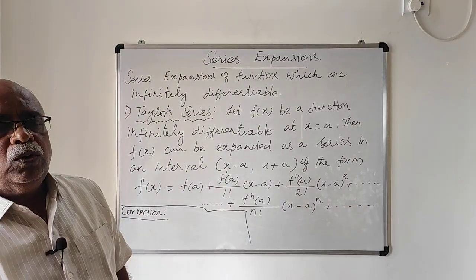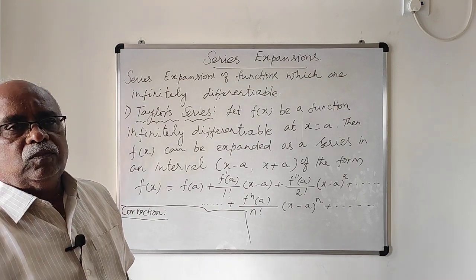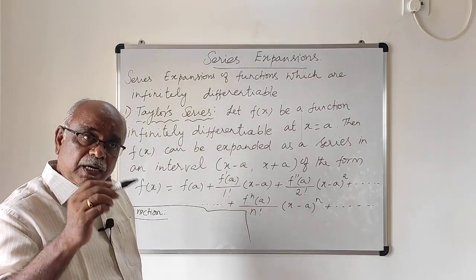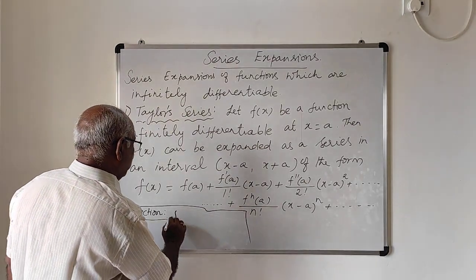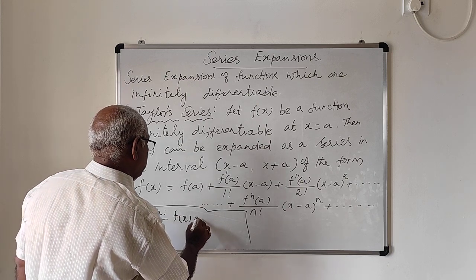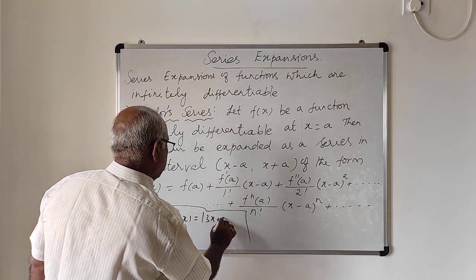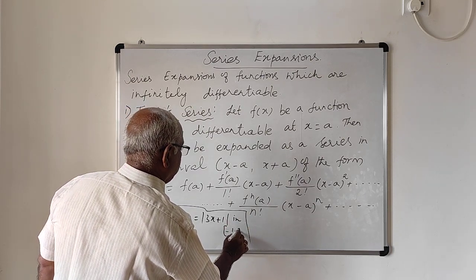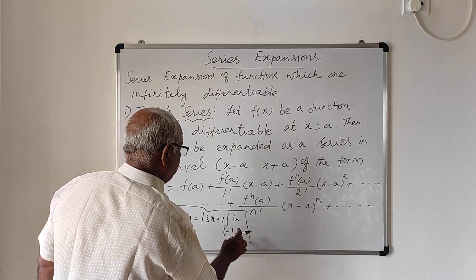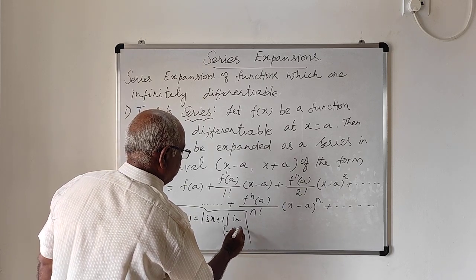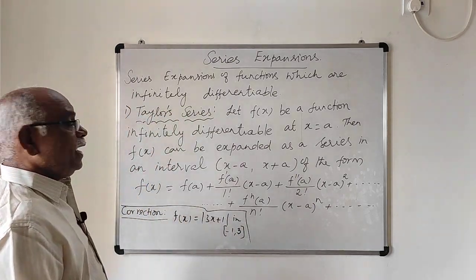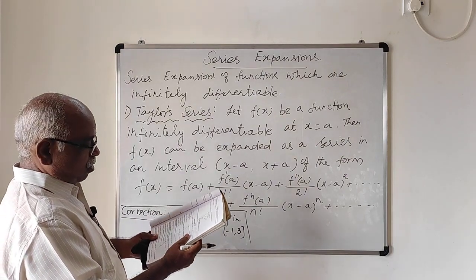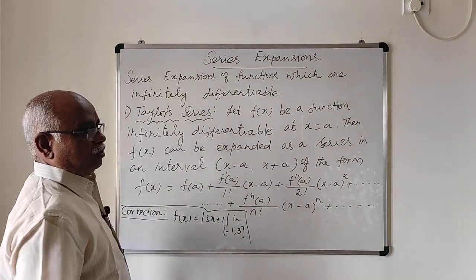In the previous video, a problem: why the Lagrange's mean value theorem is not applicable for the function f of x equal to modulus of 3x plus 1 in the interval minus 1 comma 3. This is the problem.